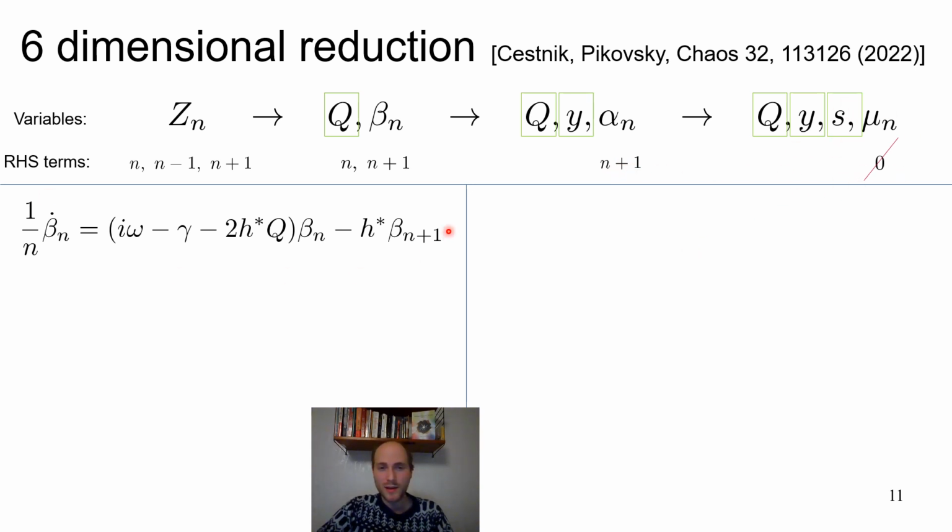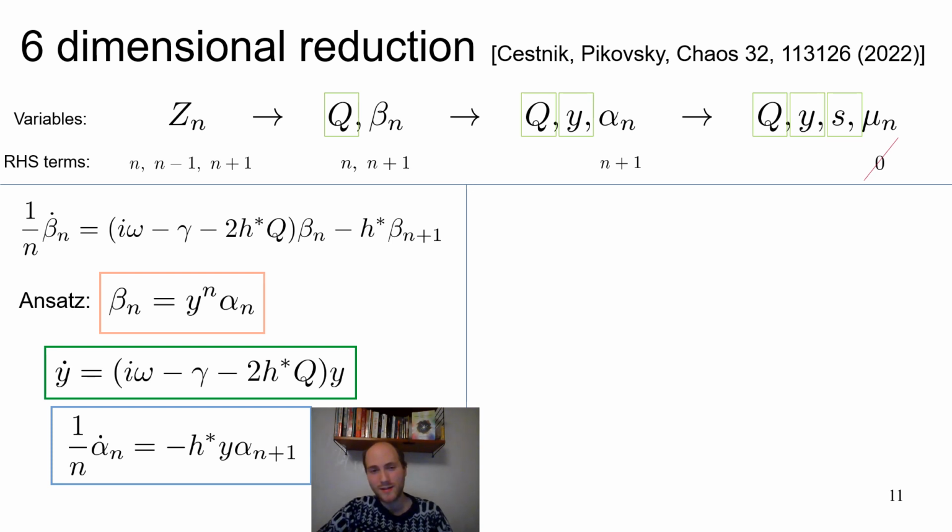So starting with beta equations, first we have an ansatz, which is just a power hierarchy of some variable y, and we introduce a new variable alpha here just temporarily. We plug this into the equations. We see that y has to have this kind of evolution, and now alpha are these variables that essentially on the right hand side you only get the term m plus 1. Okay, so now we're in this stage.